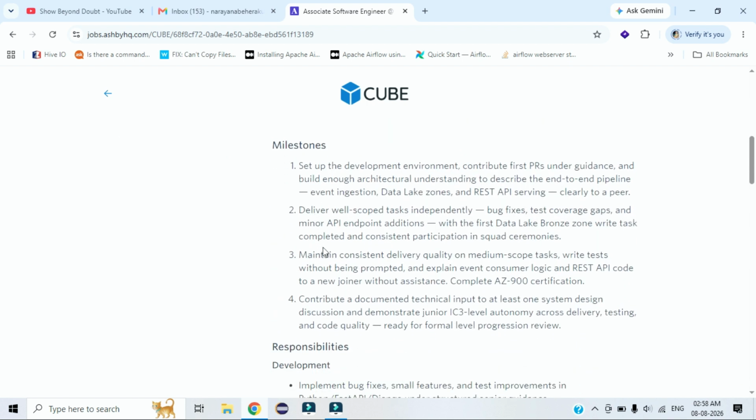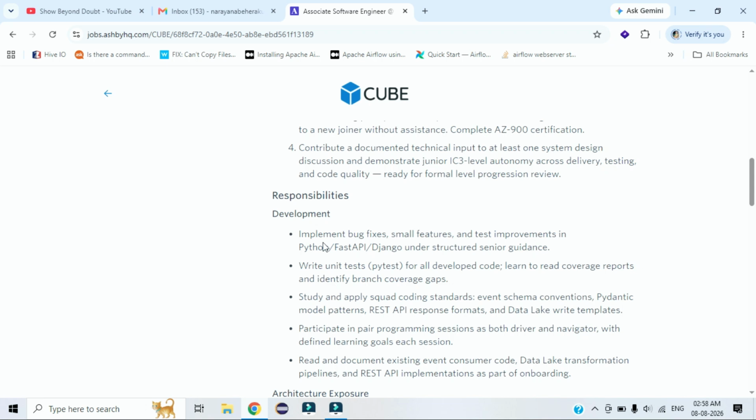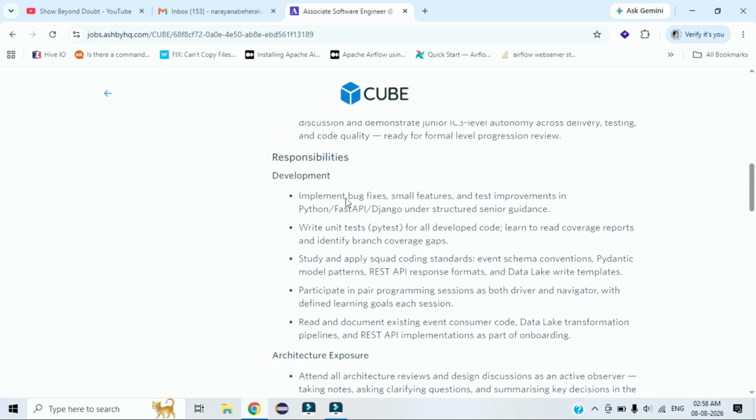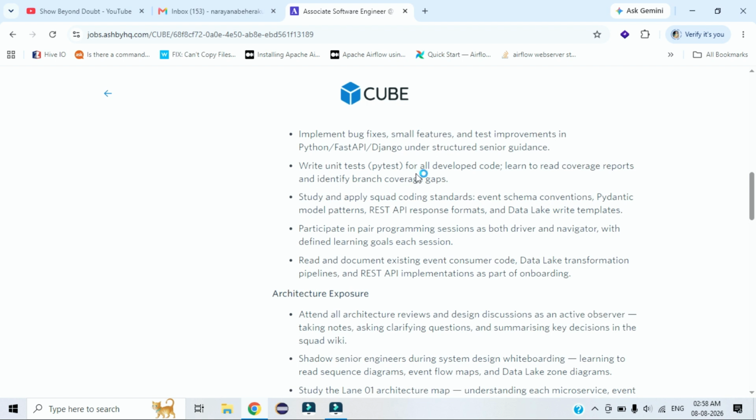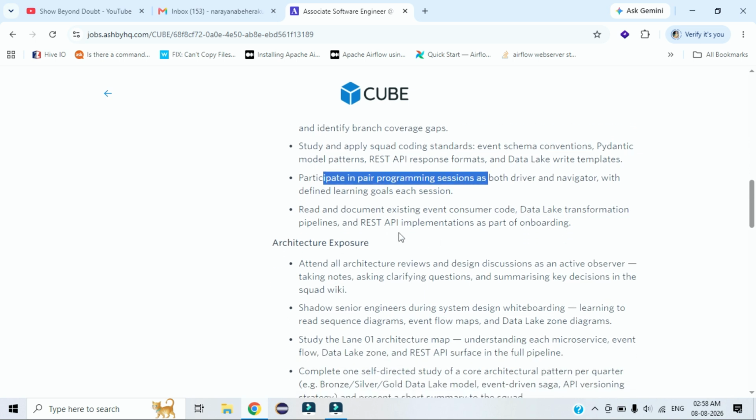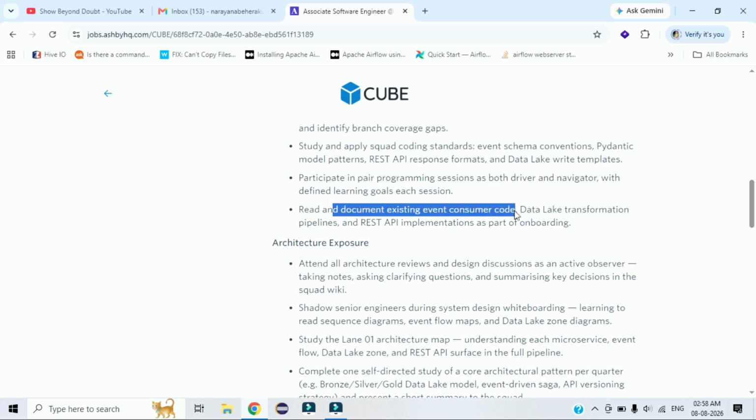Let's focus mainly on the responsibilities. The candidate needs to implement bug fixes, small features and test improvements in Python, FastAPI and Django under the guidance of a senior. So you will get proper training from your senior. You have to write unit tests for all developed code and study and apply the squad coding standard. You have to participate in pair programming sessions, both as driver and navigator, so you will be learning in each session. You have to read and document the existing event, customer code and data lake transformation pipelines. You will learn from this.